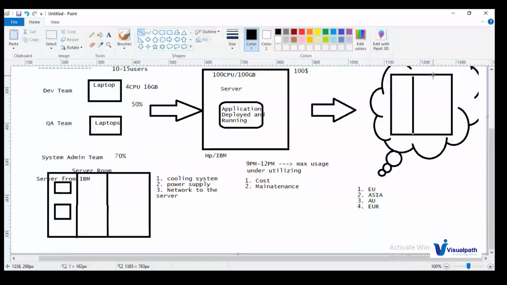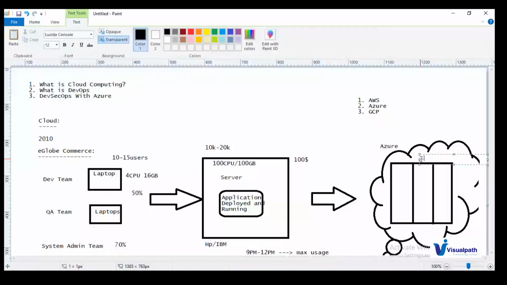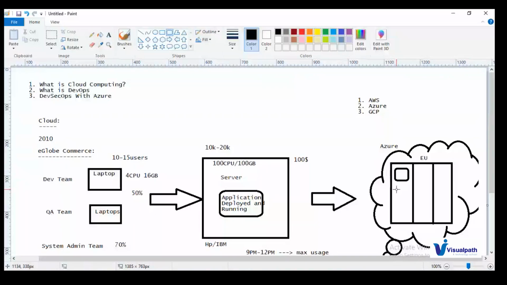I'm taking one example: in the East US region, they have one data center. Azure has a lot more data centers, but we are taking only East US. This is where they have a data center. Microsoft installs their own servers in their data centers. Let us say this is one virtual machine, and this is one more virtual machine. We won't call it a server in Azure; we'll call them virtual machines. They will offer this machine virtually, so that's why it is a virtual machine.